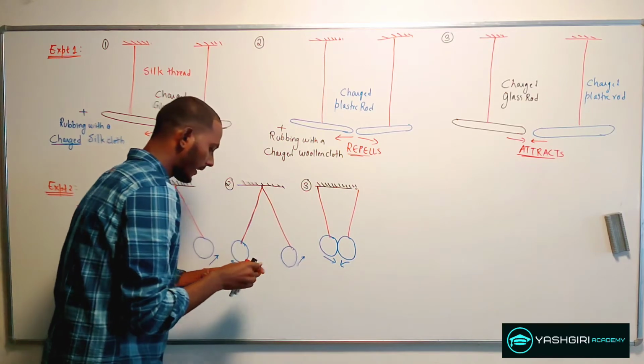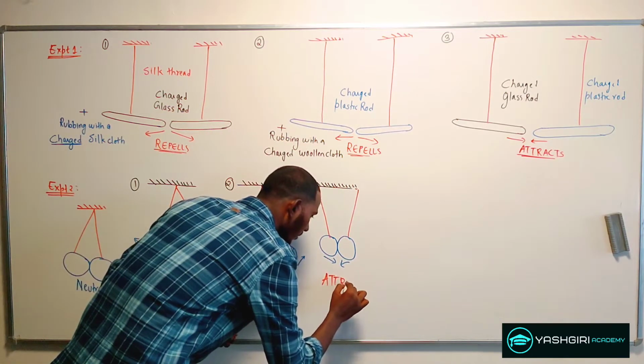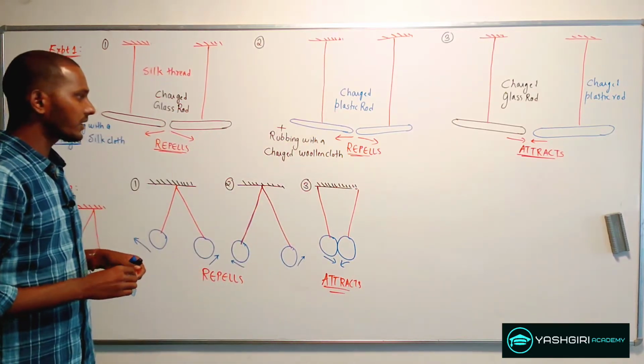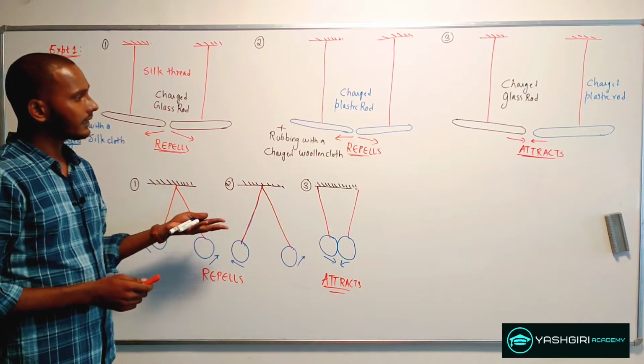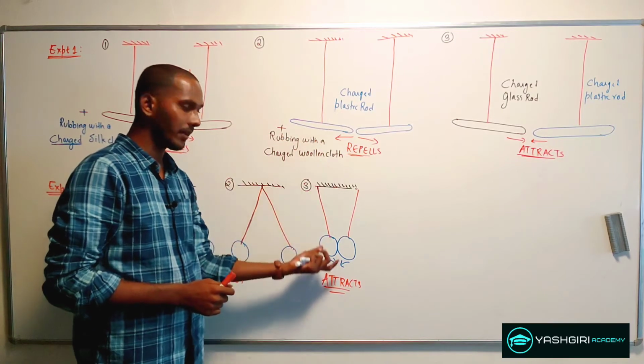So I can say it attracts. Now if you see both the experiments, what I see is just repulsion and attraction between these rods and the pith balls.